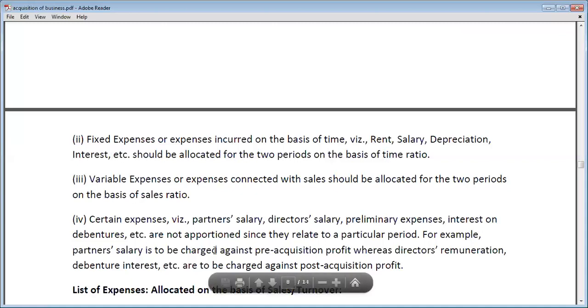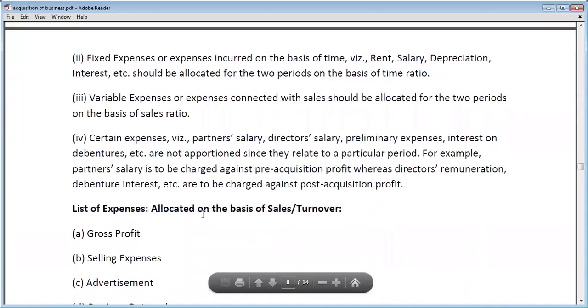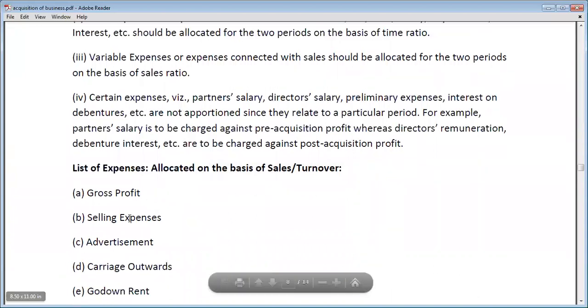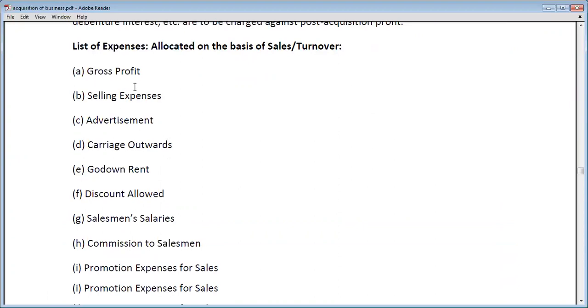Okay, so these are some expenses or incomes which are specifically related to pre-incorporation or post-incorporation. Okay, so the list of expenses. There is a list of expenses which are specifically allocated on the basis of sales ratio. So there are some examples of expenses. Gross profit will always be divided in the ratio of sales ratio.